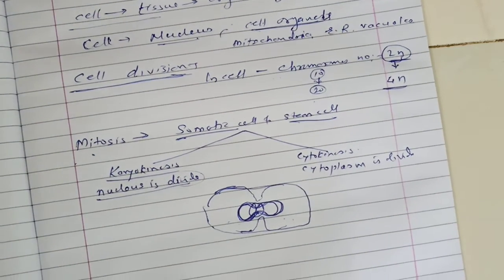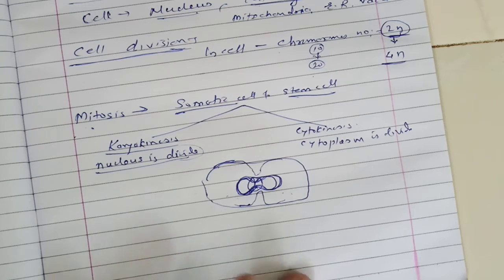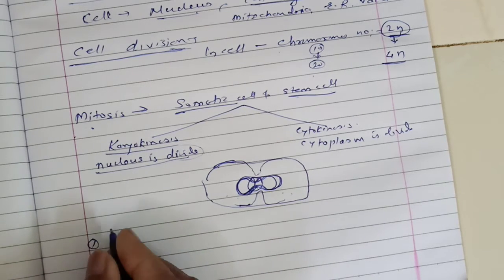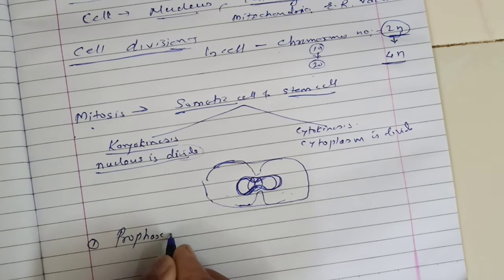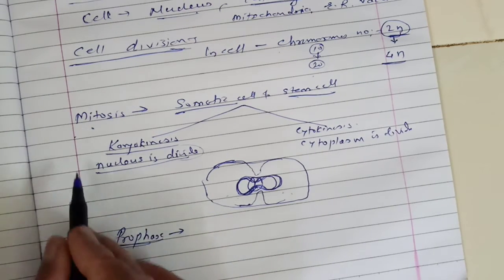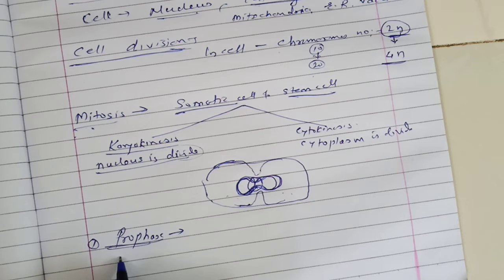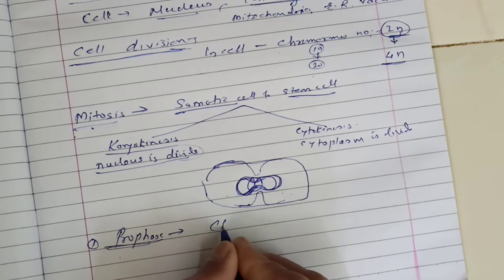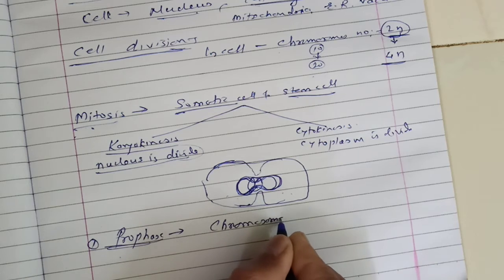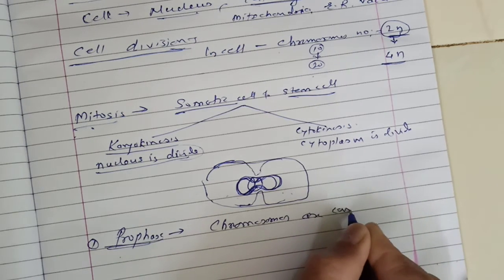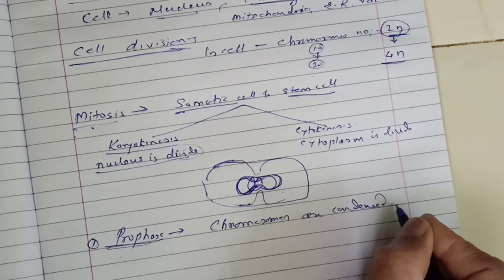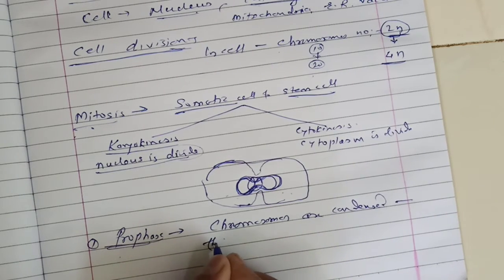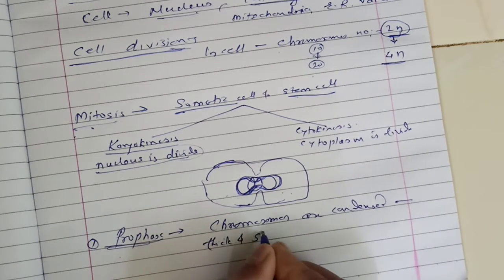Mitosis is completed in four steps, or phases. The first is prophase. In this phase, the chromosomes present in the cell are condensed, becoming thick and short.